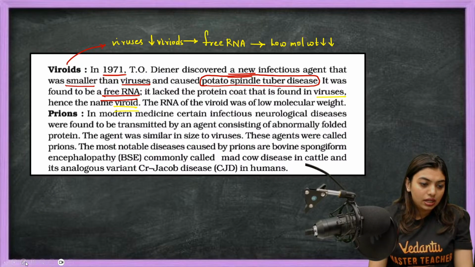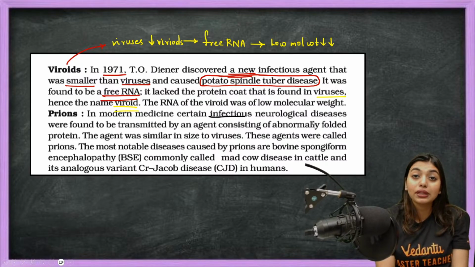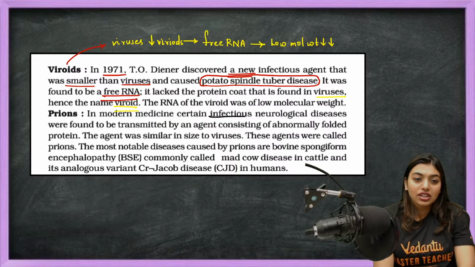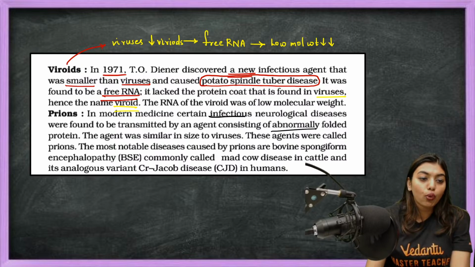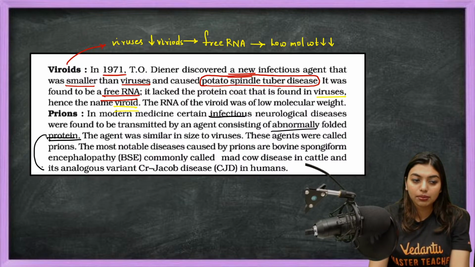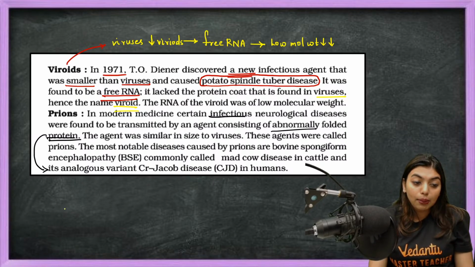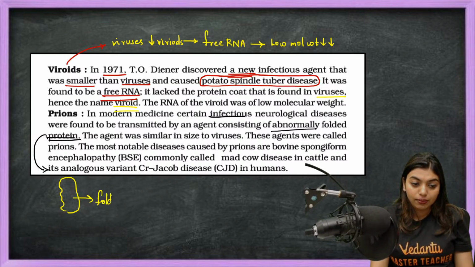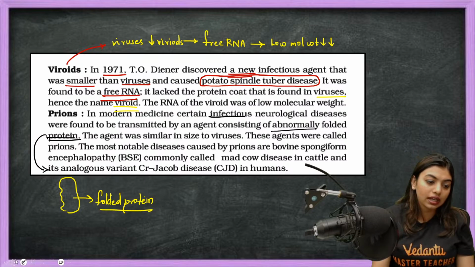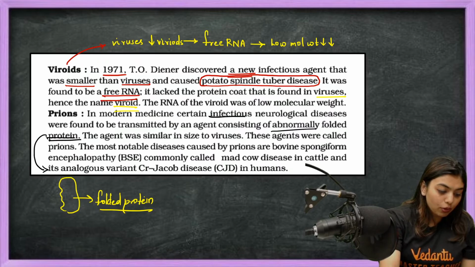Prions. In modern medicine, certain infectious neurological diseases were found to be transmitted. It is very crazy to understand that they were transmitted by an agent consisting of abnormally folded protein. That means even though we thought that protein cannot cause an infection, they found that abnormally folded proteins also caused infection, but very selective infections. Not like whenever they walk around they'll cause an infection.